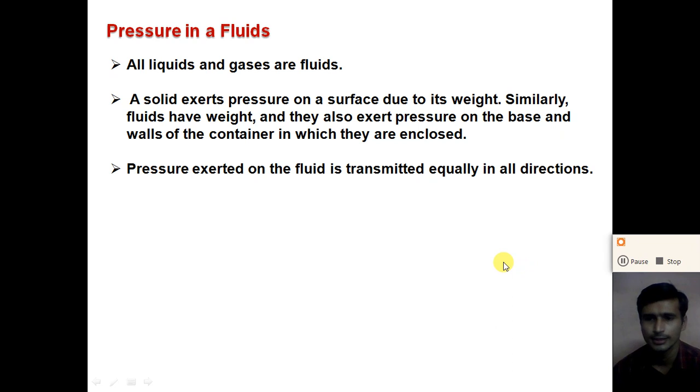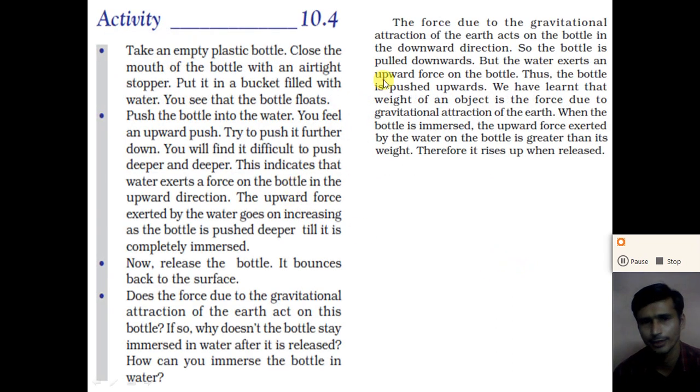So let us understand the effect of the pressure in a liquid as well as in a gas with the help of an activity. Let us understand activity number 10.4. Take an empty plastic bottle and close the mouth of the bottle with an airtight stopper. Put it in a bucket filled with water. You see that the bottle floats, right?